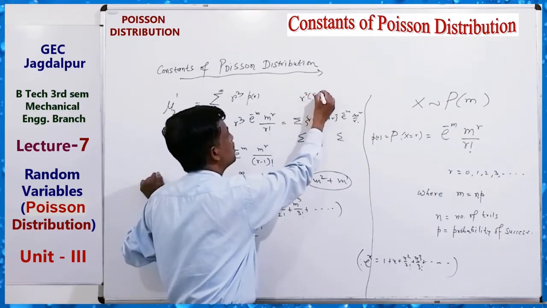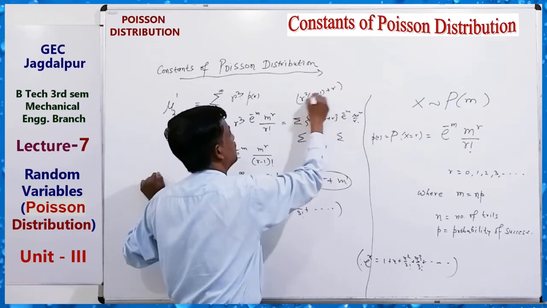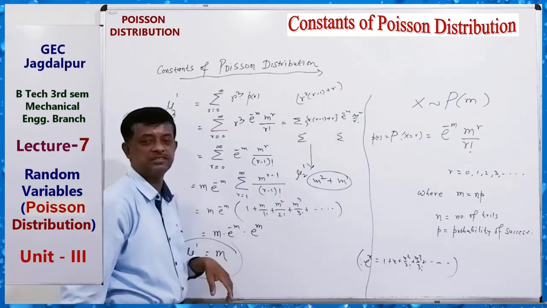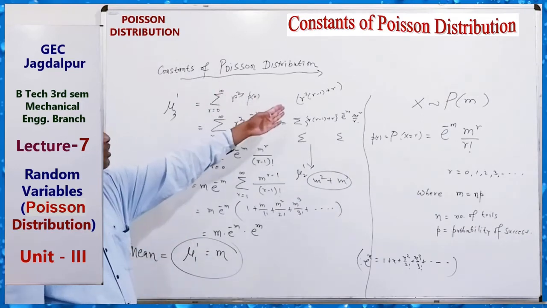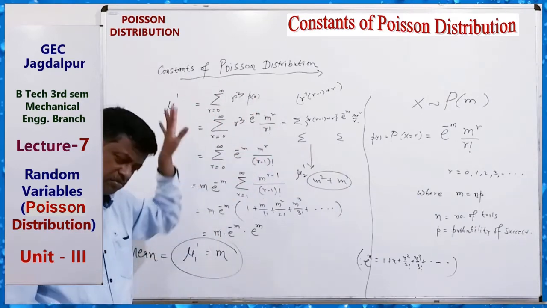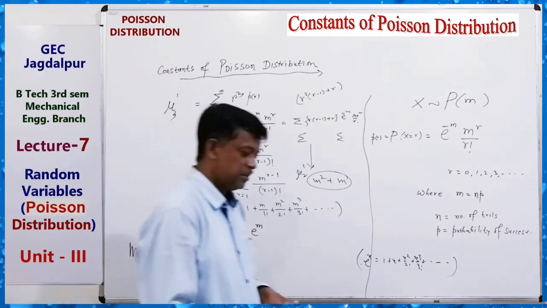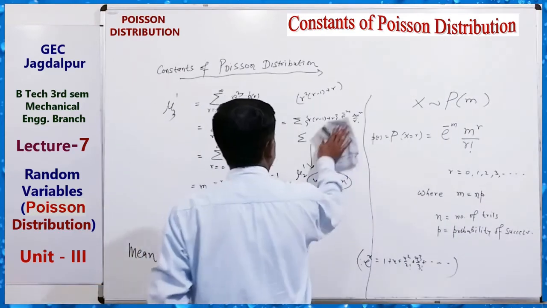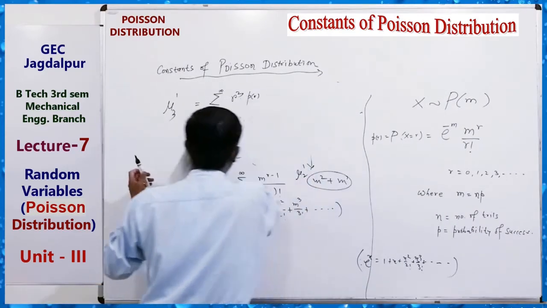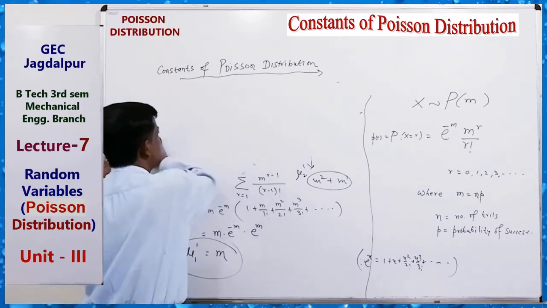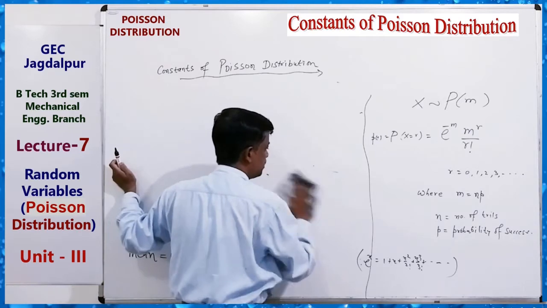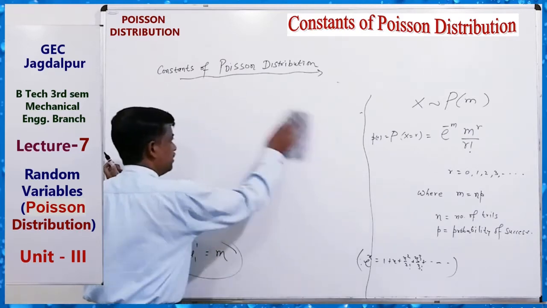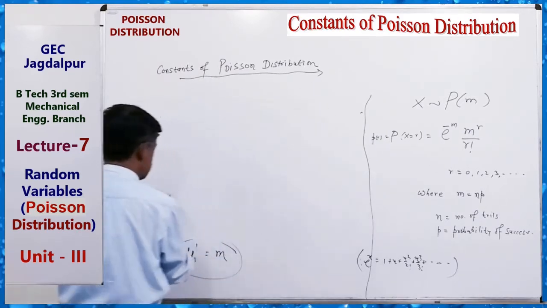R square r minus 1 plus r. Then you can break it in 2 parts. Clear? And for a square, you can get mu2 dash and proceed. So, just note down what will be the value. Very simple process. Just doing this summation and expanding, you can get the result as the first value, just like this,